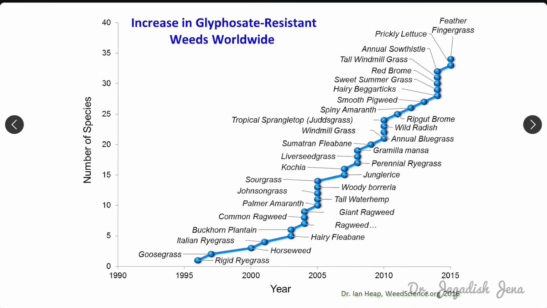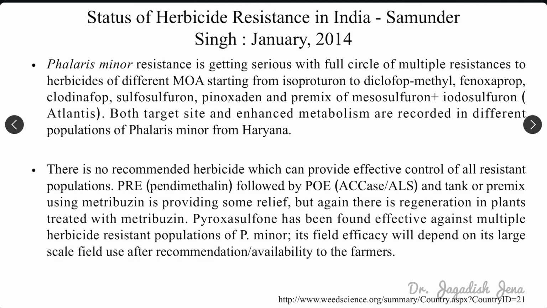Next is the increase in glyphosate-resistant weeds. The first report of glyphosate resistance was in rigid ryegrass during 1995 to 2000, near about 1996. After that, goosegrass showed resistance to glyphosate, and likewise the list increased, as you can see here. Right now, more than 35 to 40 species are showing resistance to glyphosate.